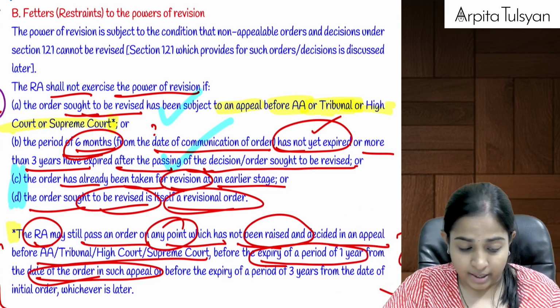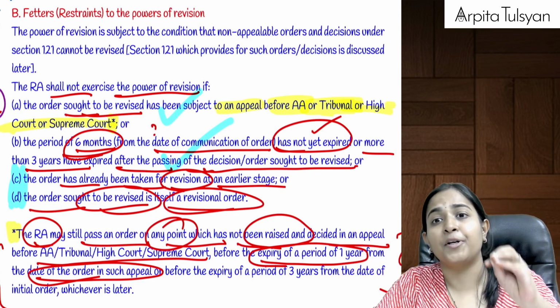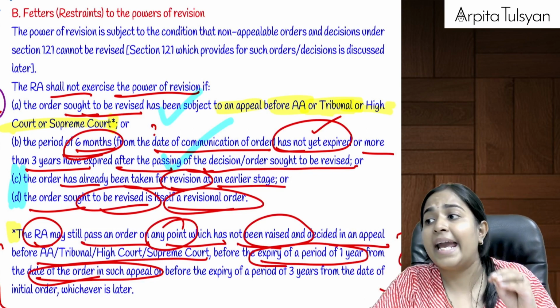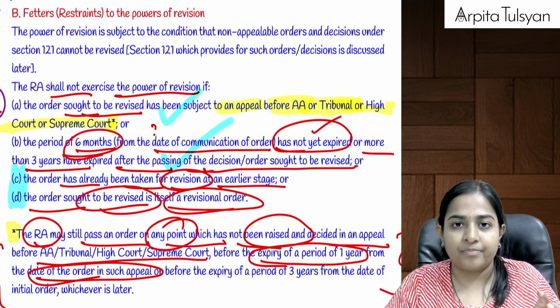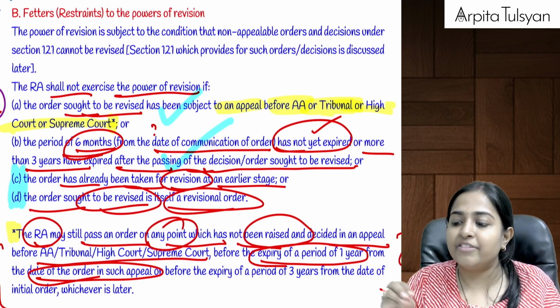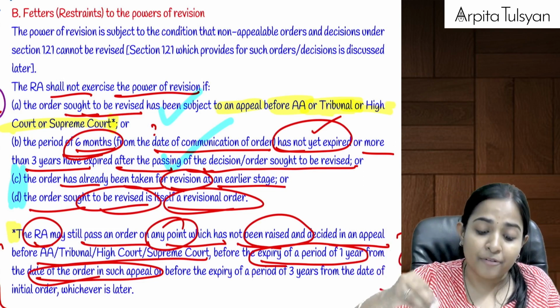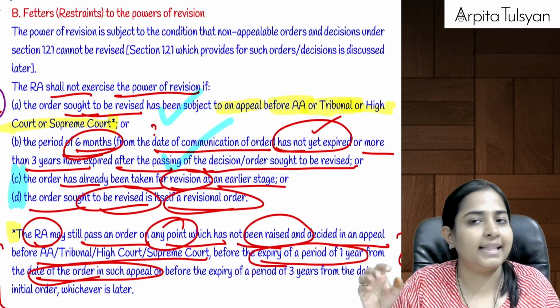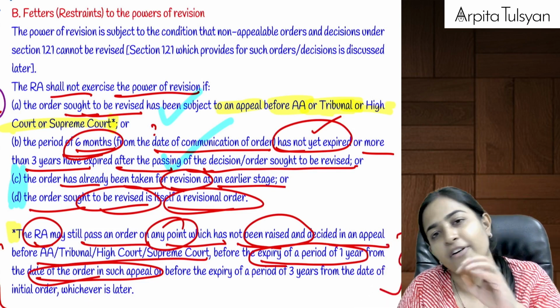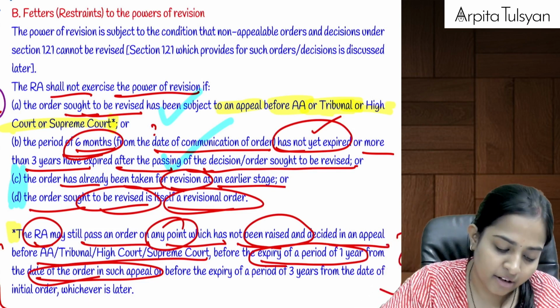Next one: any particular matter which is pending in appeal cannot be revised. If there is any matter which is pending for appeal before the AA, before the AT, before the High Court, before the Supreme Court, then the RA cannot interfere in between. RA is very small, so RA cannot interfere in between.